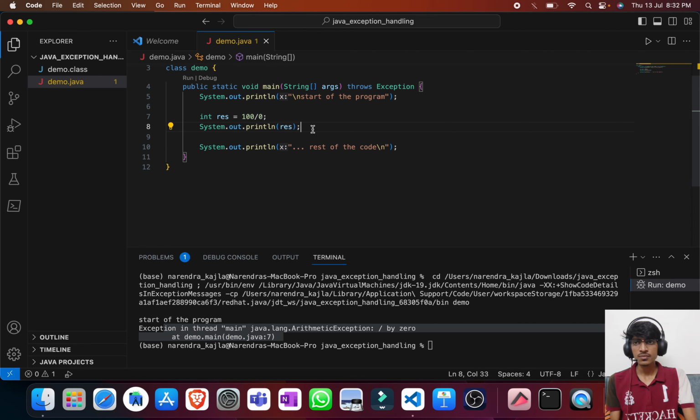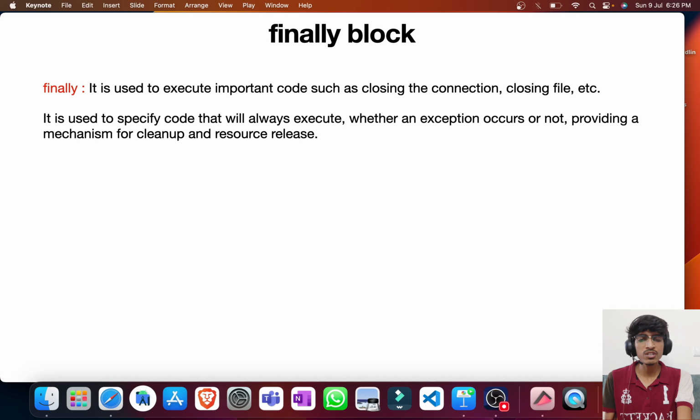So now let us understand the finally block as well. There is this interesting thing about the finally block, that whatever you put into the finally block will get executed every time, whether an exception occurs or not, and whether we are handling it or not. In all the cases the finally block will be executed. So we use this for our important code or our cleanup code. This is the syntax which we can use. Either we can use it with a try catch block or we can use it just after the try block.